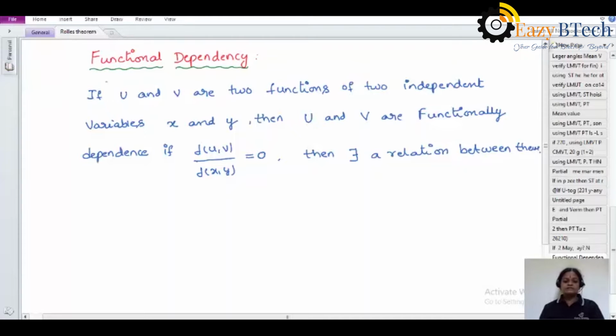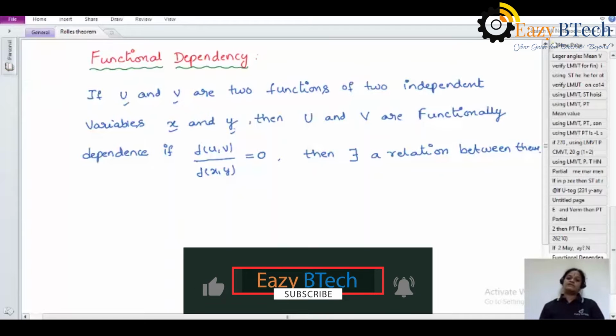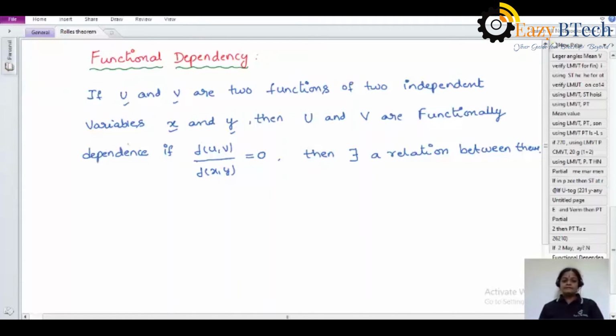So what is functional dependency, students? If u comma v are two functions of two independent variables x comma y, then when can we say that u and v are functionally dependent here?